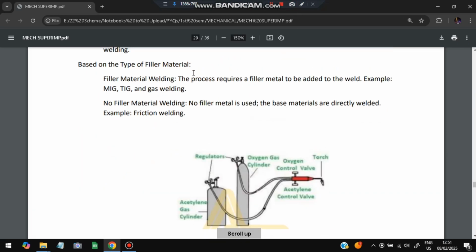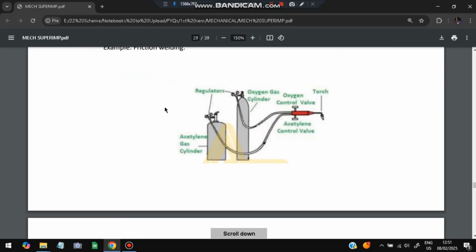Based on the type of filler material, some processes require a filler to be added to the weld. These are MIG, TIG, and gas welding. And if it does not require any filler material, no filler material is directly added. For example, friction welding happens without any filler material. So this is the diagram you need to make.